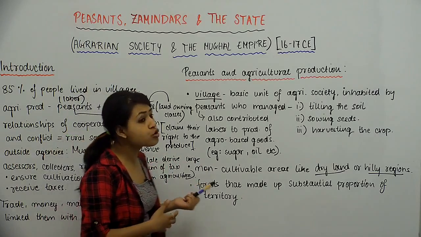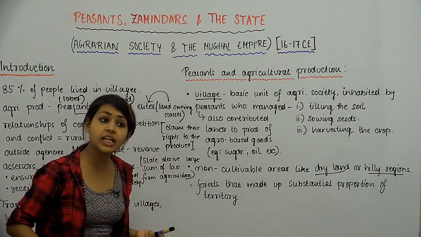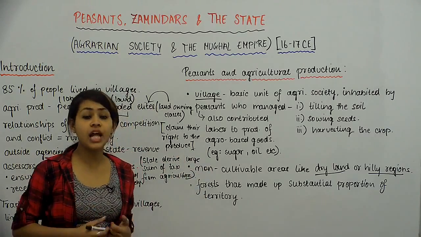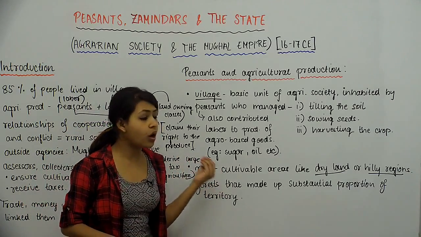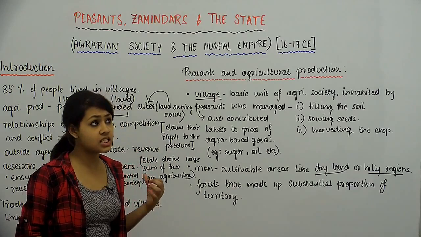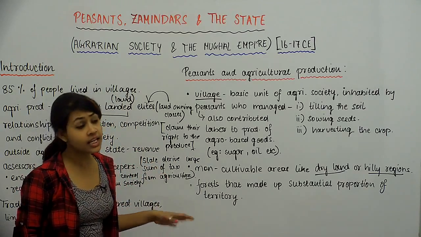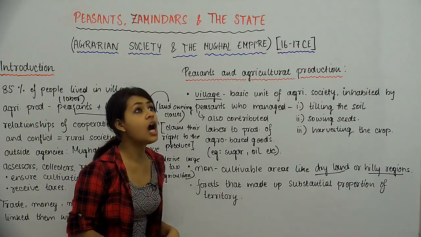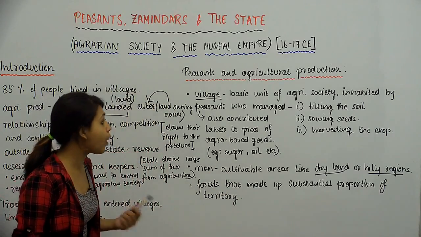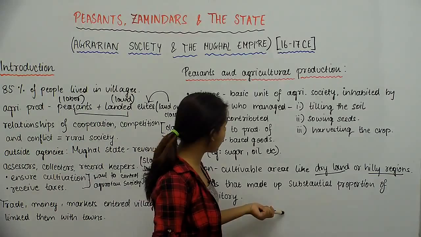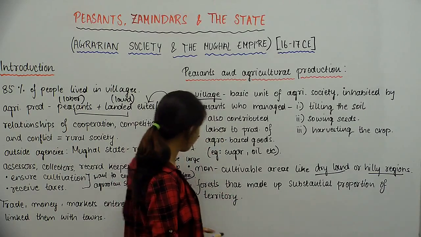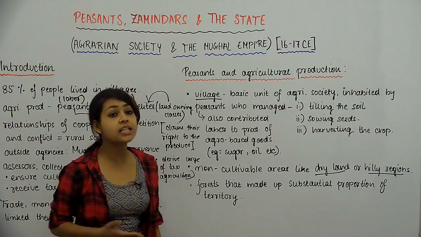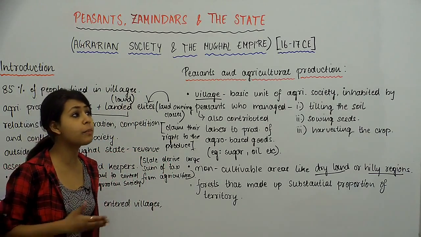So these also form parts of the agrarian society, agricultural society में हमारे पास non-cultivable lands भी आते हैं, जो agriculturally are more like a liability than an asset. And then we had forests. Now the reason why forests are a part of the agrarian society is because they made up a substantial proportion of territory. So forests back then, at that point of time, used to be a big deal because